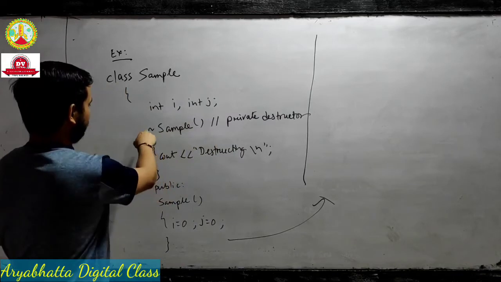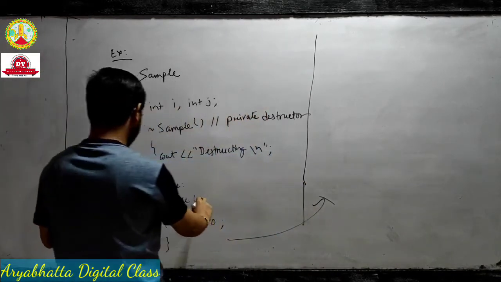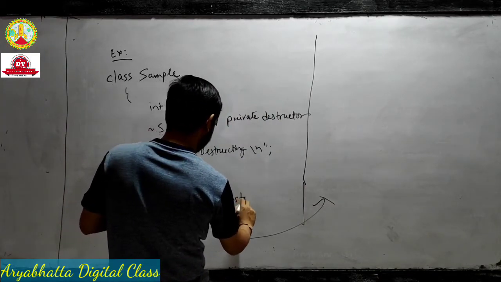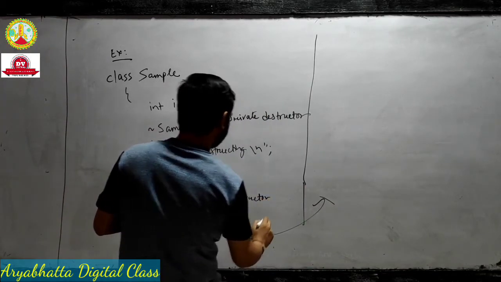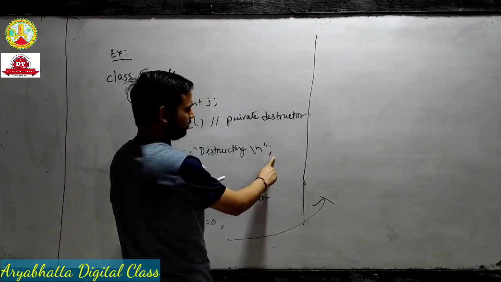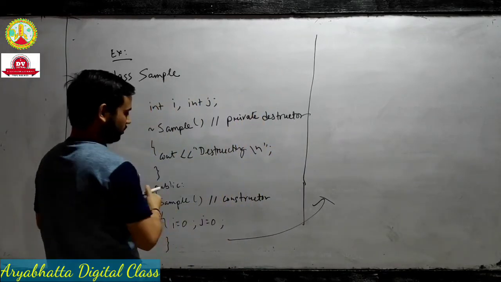This is the symbol tilde. After you write that, this is the constructor. I can say, I wrote private destructor here, you just cut it and write here: this is the private destructor and this is the constructor. Okay.